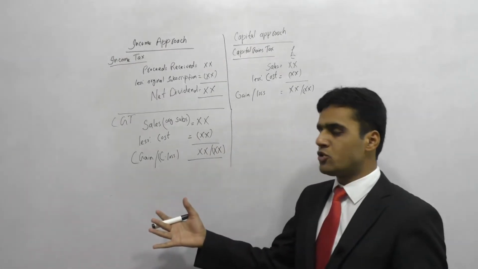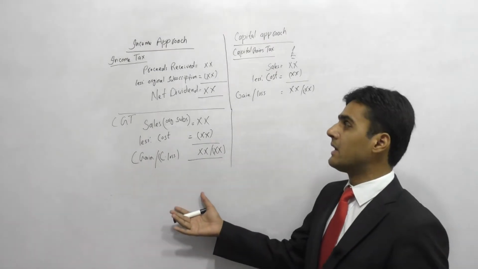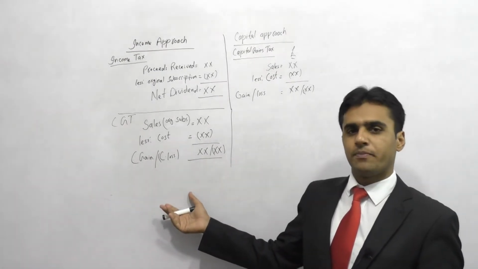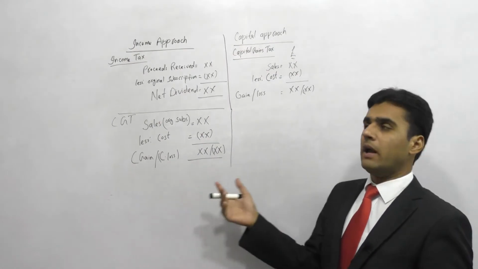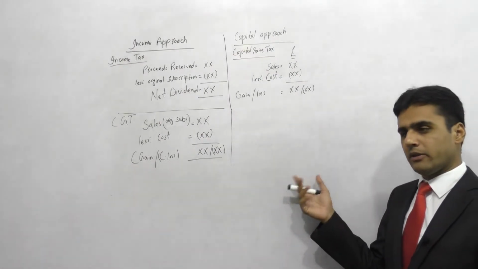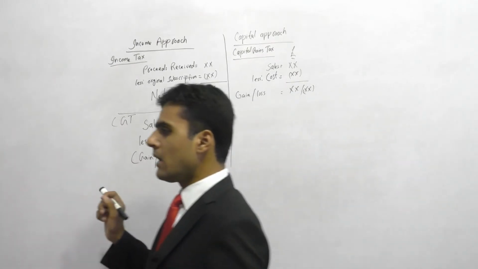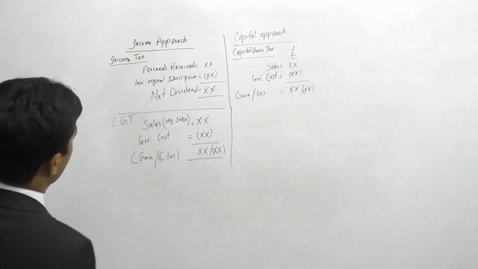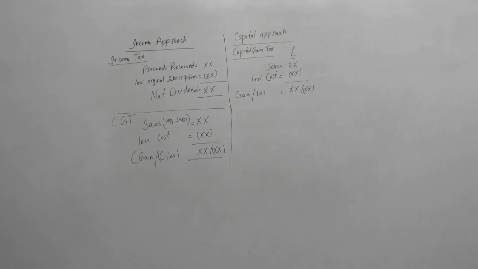There could be two treatments. One is called the income approach, if we treat it as income, and the other one is called the capital approach, if we treat it as capital. Now what would happen if we treat it as income? If we treat it as income, there will be income tax.